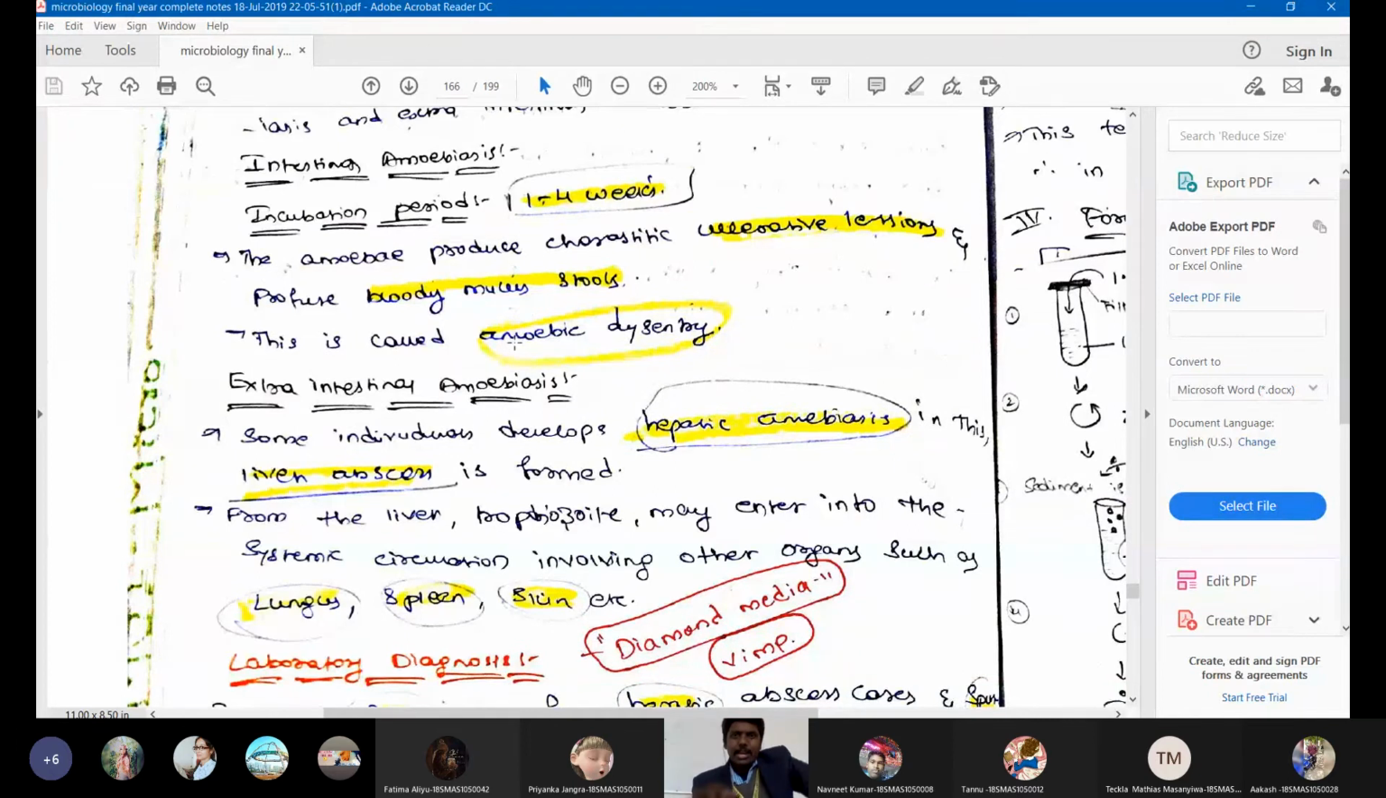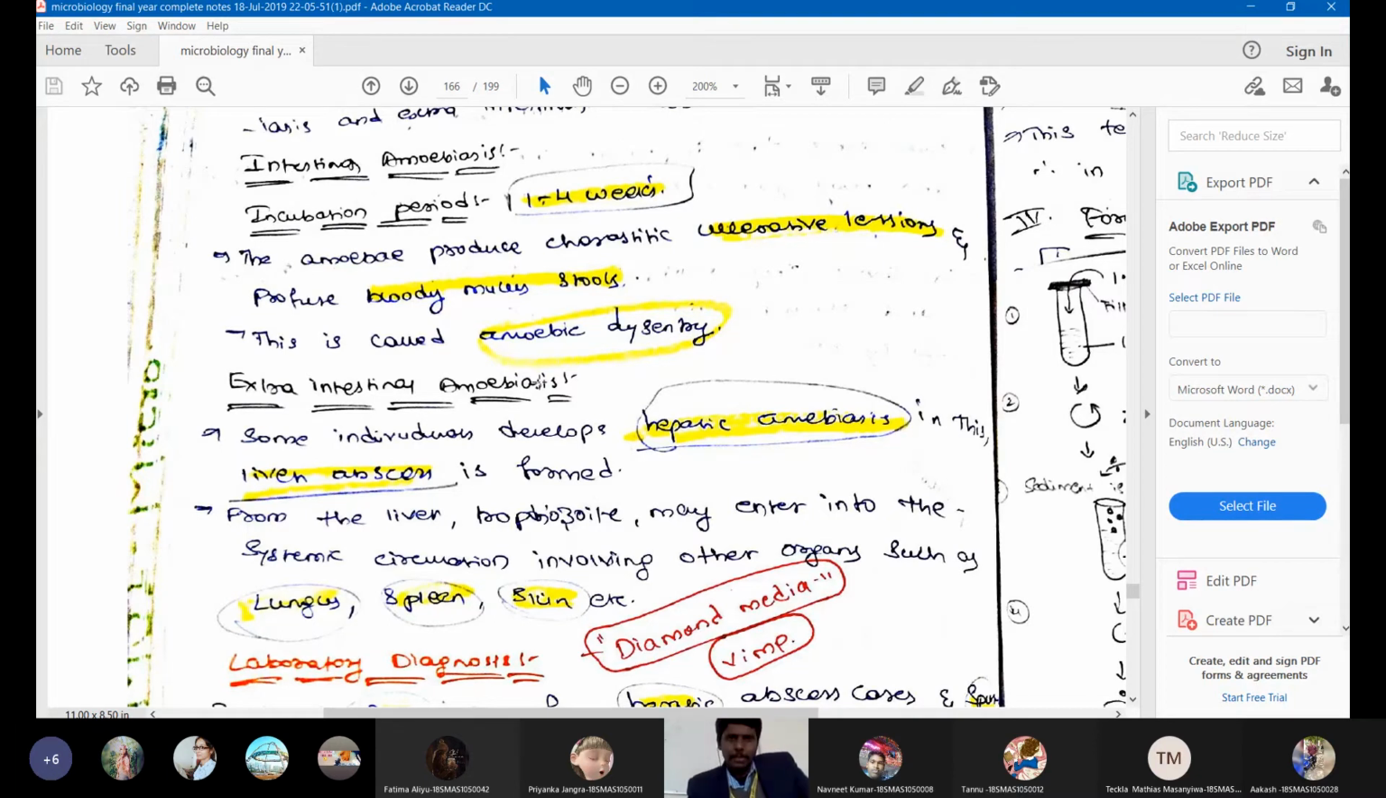After destroying the intestine, it will gain access into the blood. After gaining access into the blood, the first organ that it will reach is the liver. The amoeba will start feeding on the liver, resulting in the formation of a liver abscess. This particular stage is called extra-intestinal amoebiasis, meaning the presence of amoeba outside the intestine.